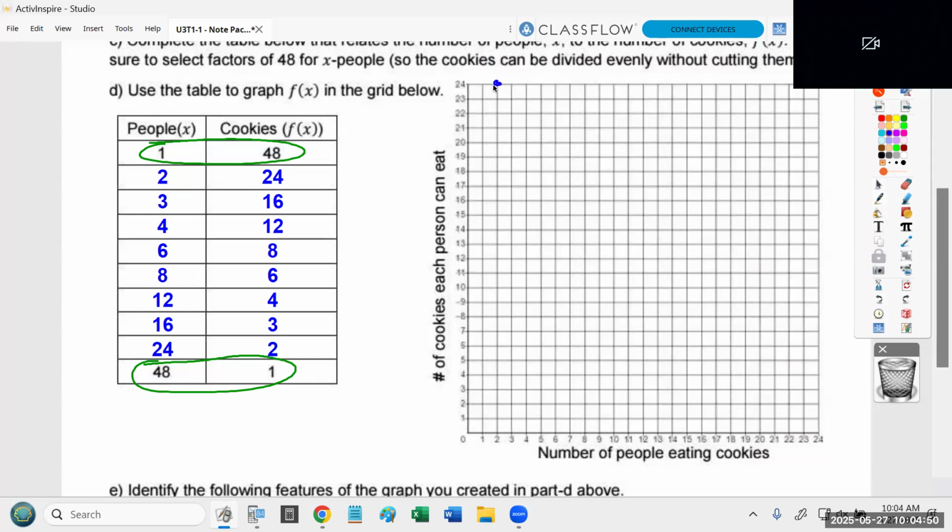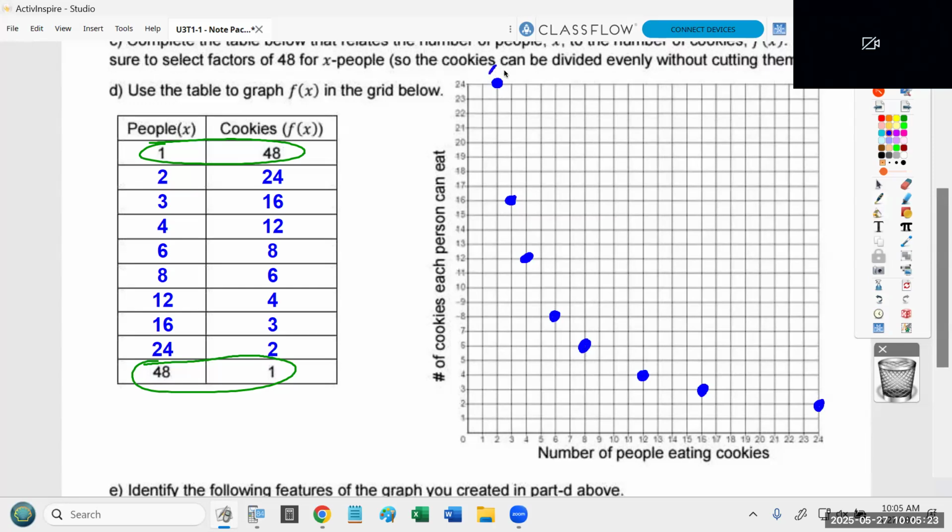2, 24, 3, 16, 4, 12, 6, 8, 8, 6. Every single one of these points should be placed exactly in the right location. Okay. 12, 4, 16, 3, 24, 2. And this is where Sam's question, I think, is where I'm going to address it.